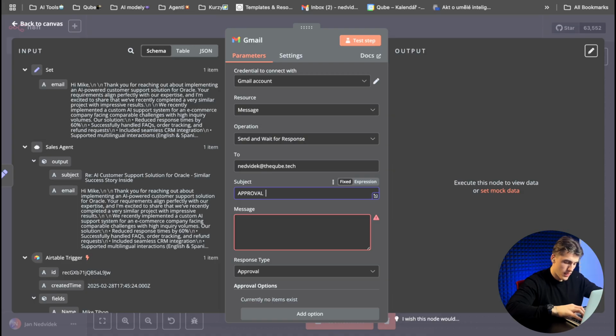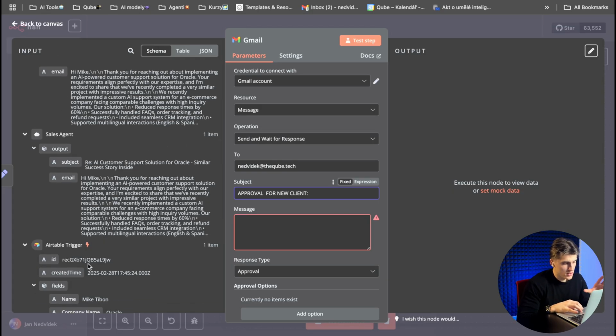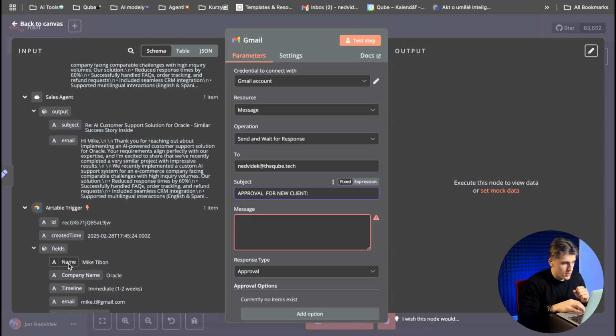Approval. What we will message: waiting for approval. I will write approval for new client. Here I will put the name of my client. So what I will do from the inputs from all this scenario, I can use whatever I want. Okay, so I will use here the approval from Airtable. Okay, so here I will put the Airtable.